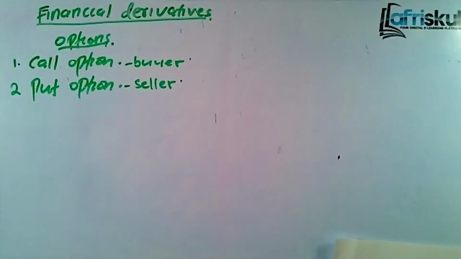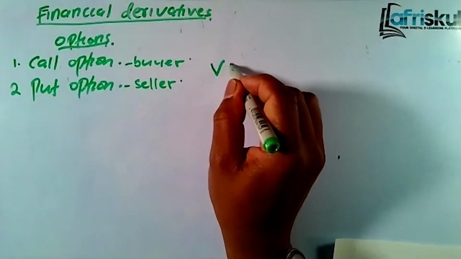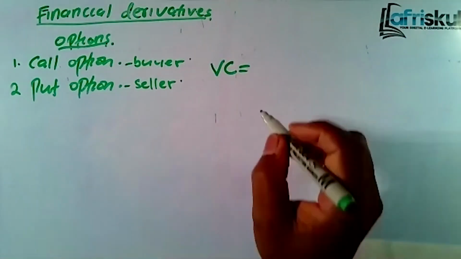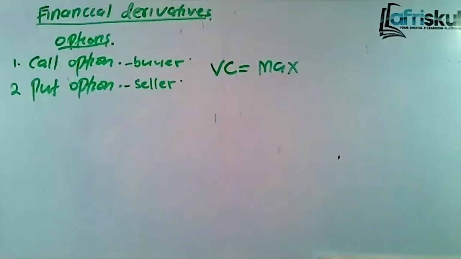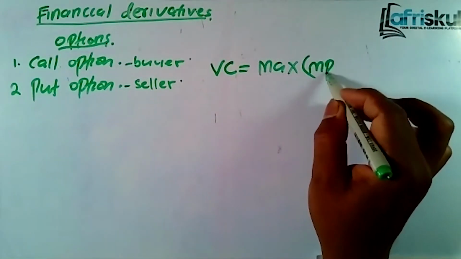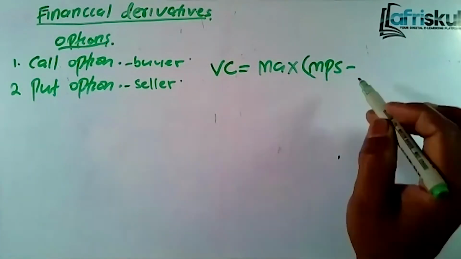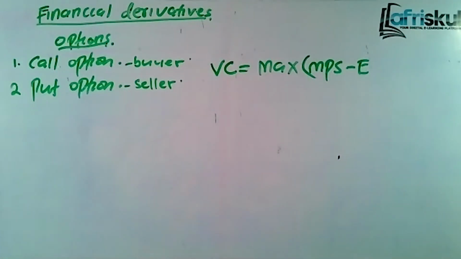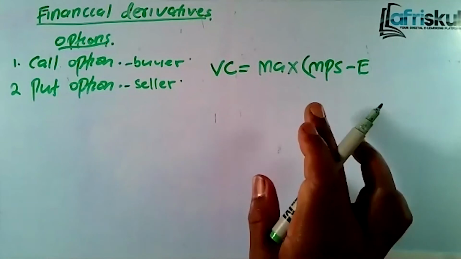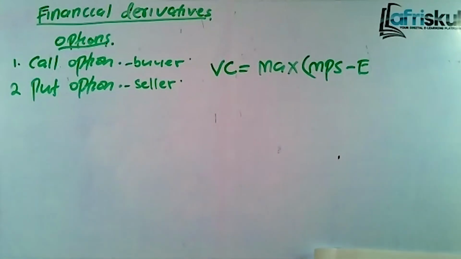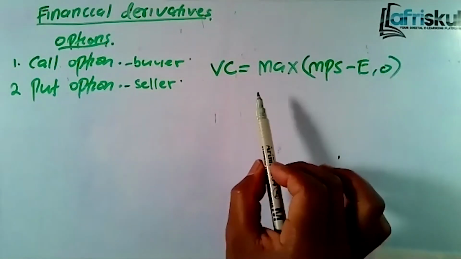Now, this is how we get the value of the call. The value of the call is equals to, you take the maximum, then you take the market price per share, then you minus what you call the exercise price. Now, exercise price means, for example, if you are to sell something sometime in the future, after 3 months, let's assume the market price of the share is 10 shillings, but you'll sell it at 15. Now, that 15 becomes the exercise price. Then 0, that's how we get the value of the call.